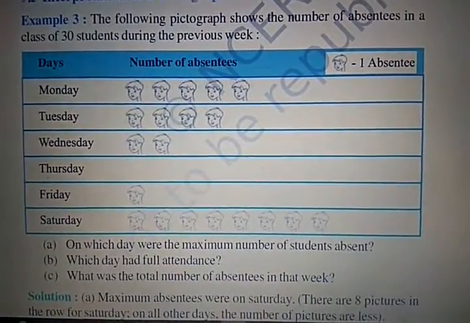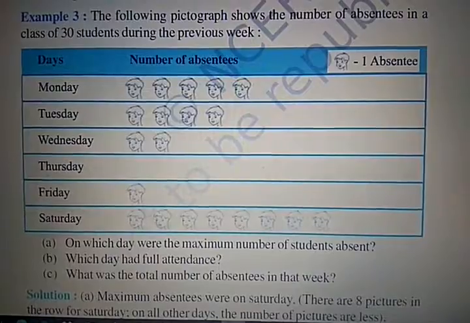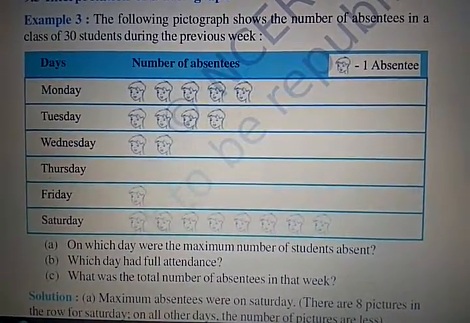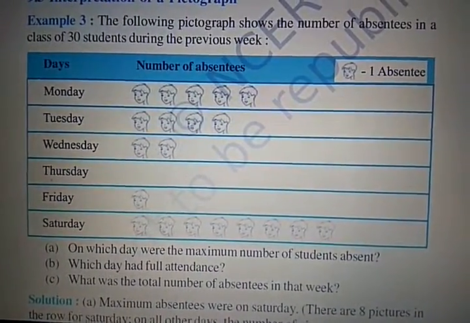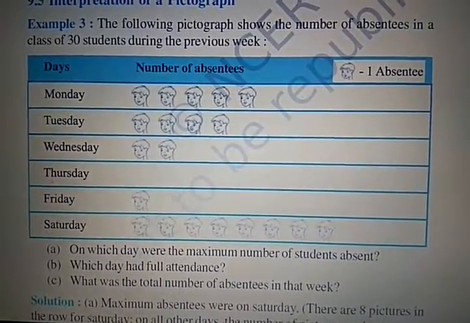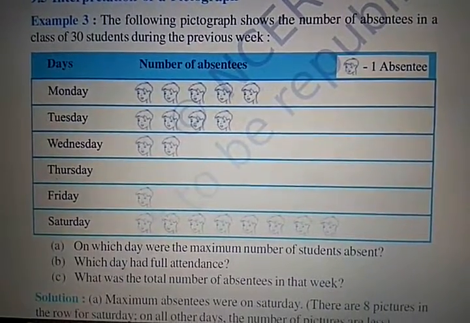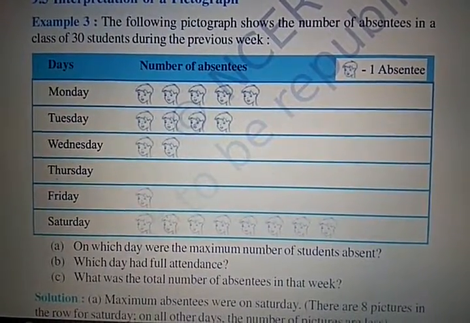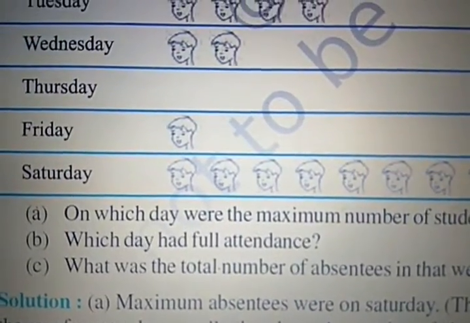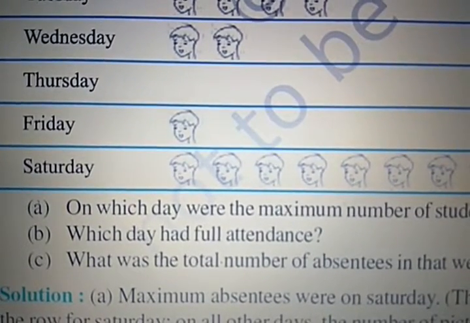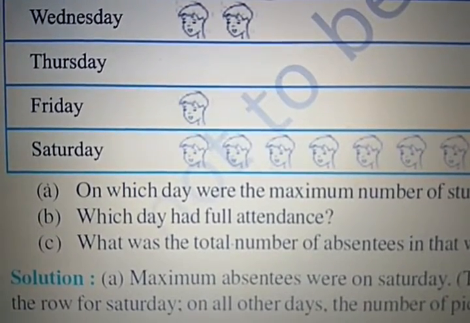8 absent. So now the first question, on which day were the maximum number of students absent? When you see this, on Saturday you can see 8 students absent, the maximum. Which day had full attendance? You see, on Thursday no one is absent, which means the full attendance day is Thursday.